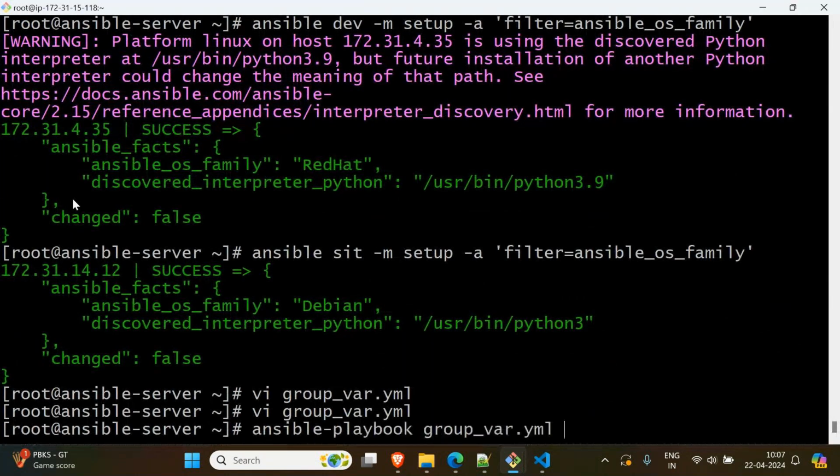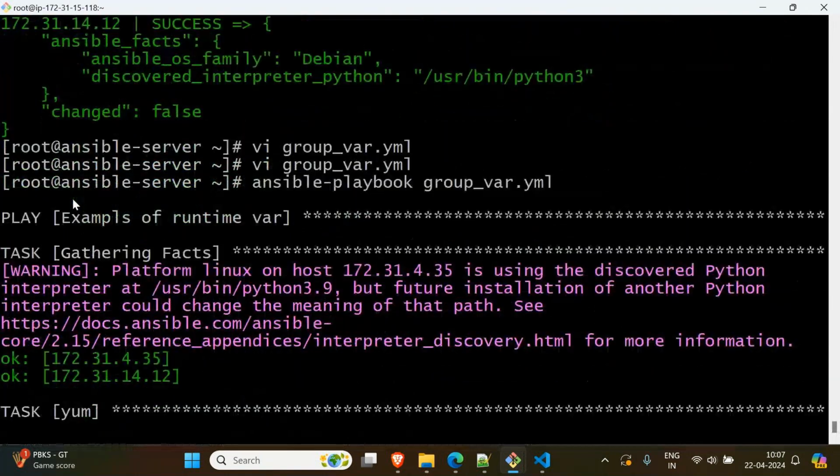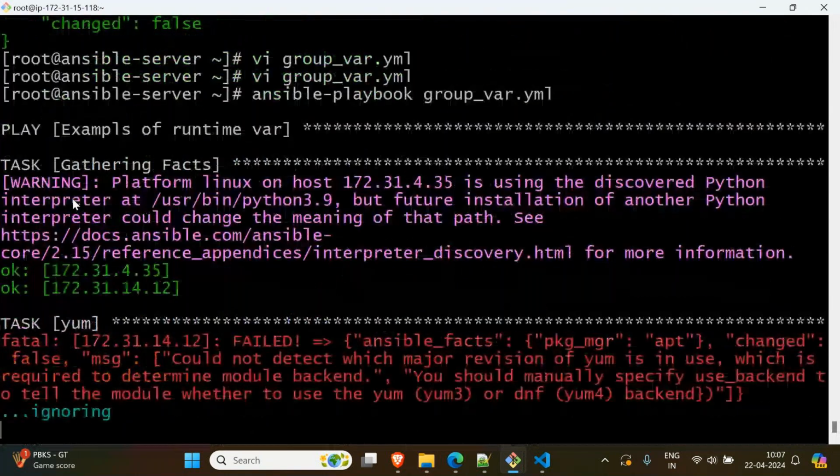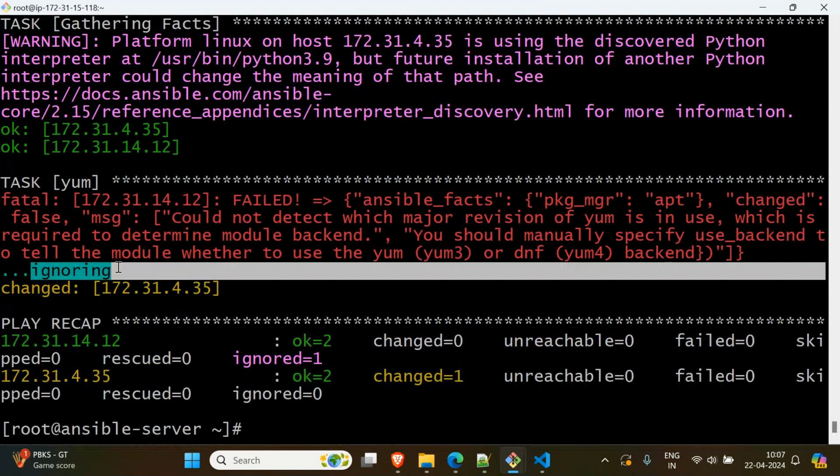Okay, let me see what output I will get now. Okay, one error has been ignored. Sometimes what happens, fortunately, this error is allowing the playbook to continue executing the remaining tasks. As of now, I have only one task.